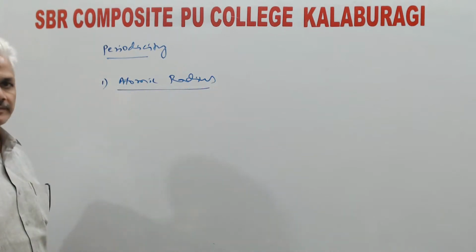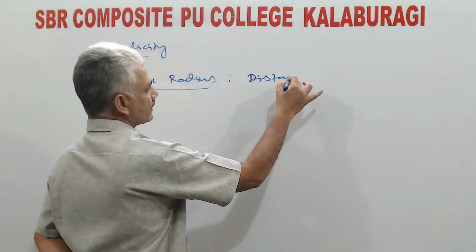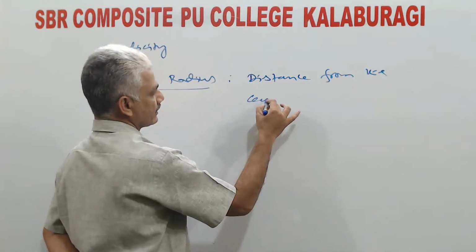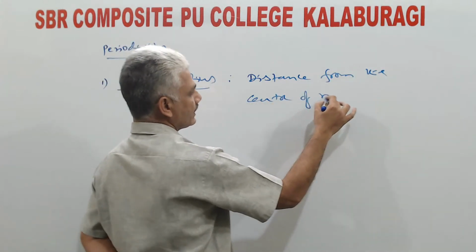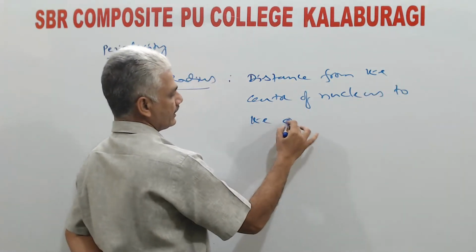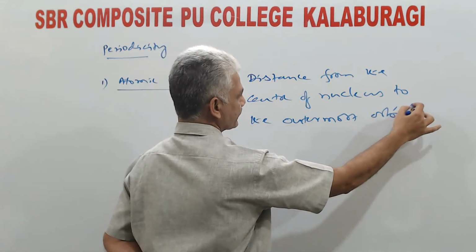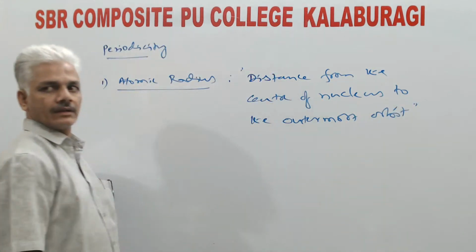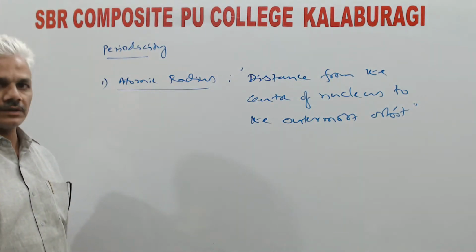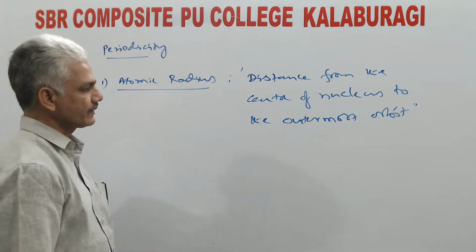Atomic radius. It is defined as the distance from the center of nucleus to the outermost orbit. Distance from the center of nucleus to the outermost orbit is called atomic radius.